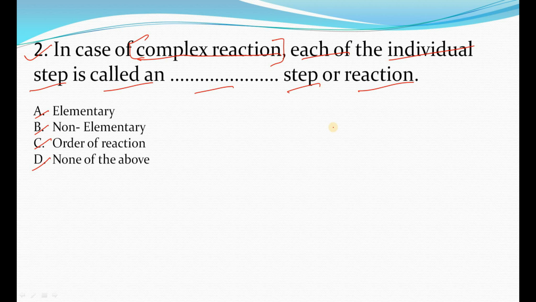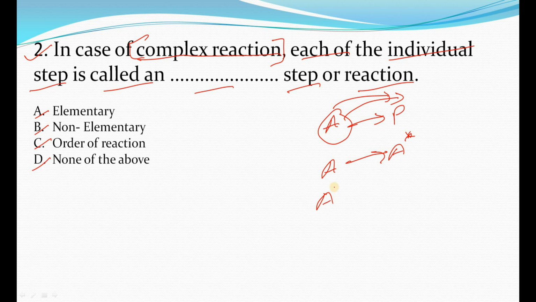Suppose here is one reaction, that is A going to P. The reactant is converting into the product after the chemical reaction. It will definitely not go from A to P directly, right? So it will first convert, suppose, first as A to A star, and after A star it is converting into P. Here I have only written one step where A is converting into A star and then A star is converting into P.